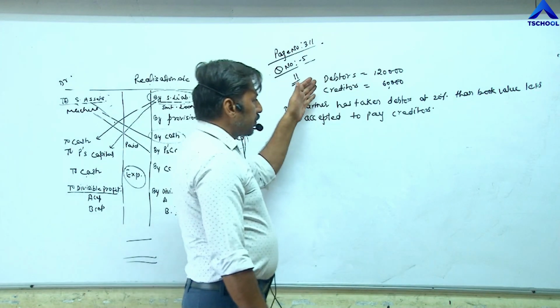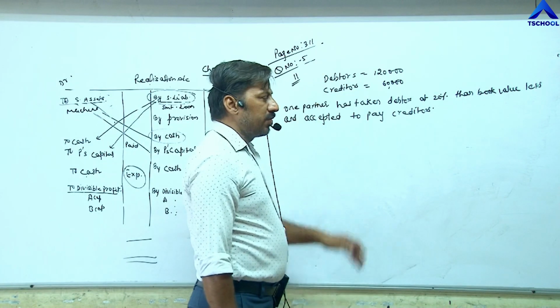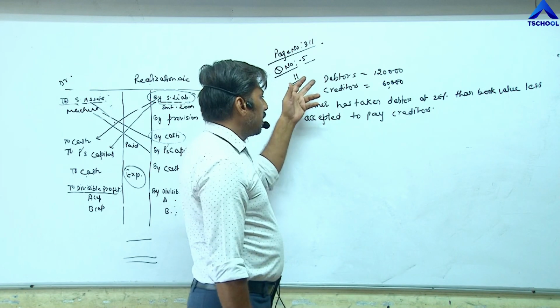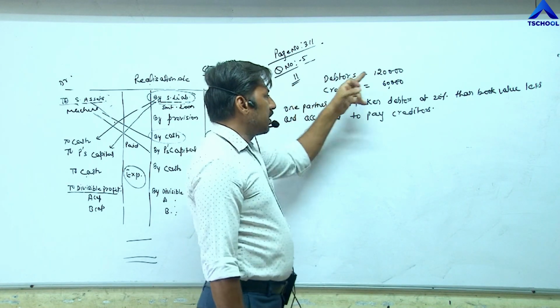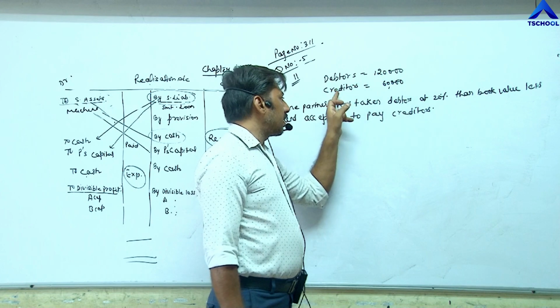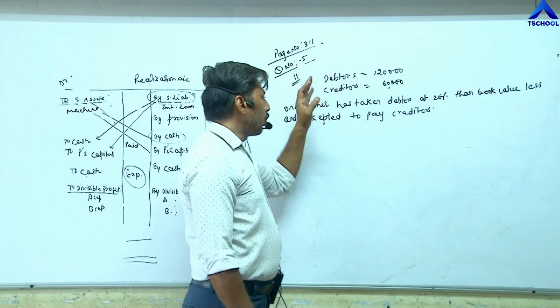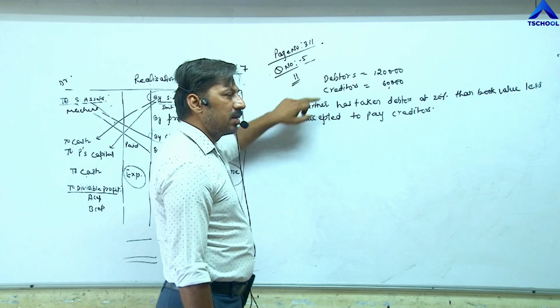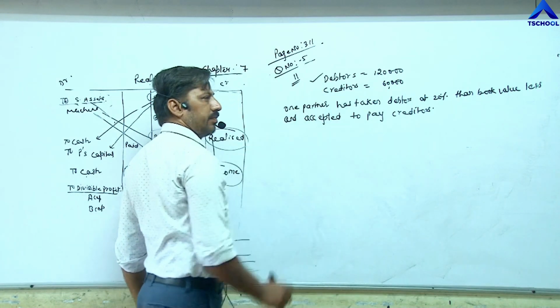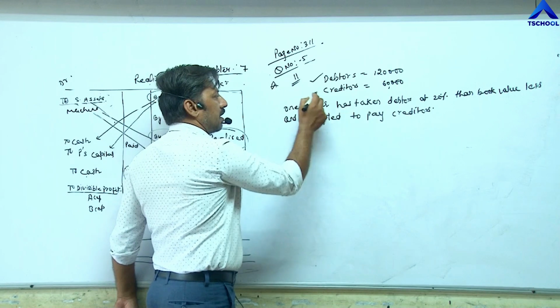Now the first sentence gives information that there are debtors of 1,20,000 and creditors of 60,000. So first step is to close down the accounts of debtor and creditor. Debtor is an asset, creditor is a liability.